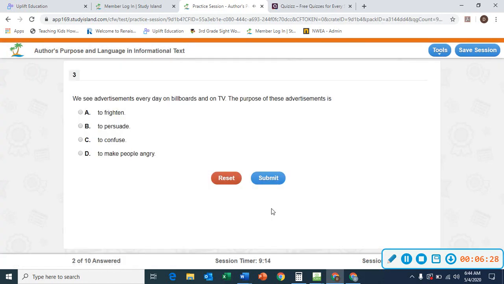We see advertisements every day on billboards and on TV. The purpose of these advertisements is to frighten people, persuade people, confuse people, or to make people angry. The advertisements are to persuade you to do something, to go somewhere, to buy something, to visit something, like Yellowstone National Park.